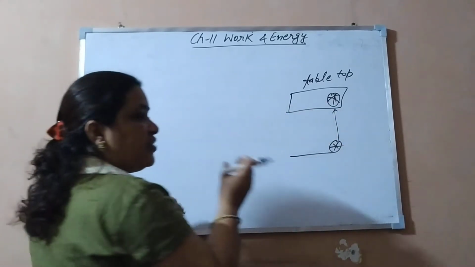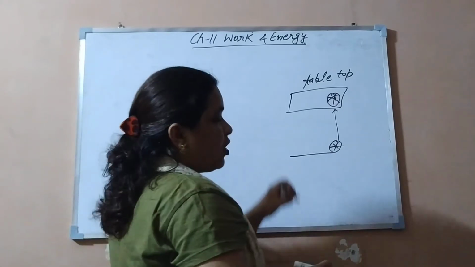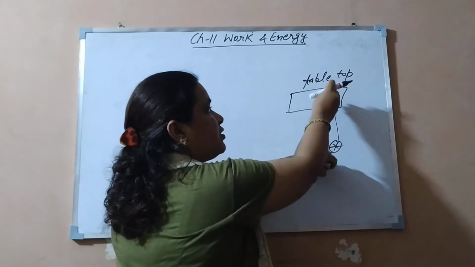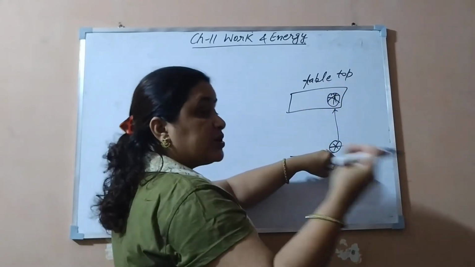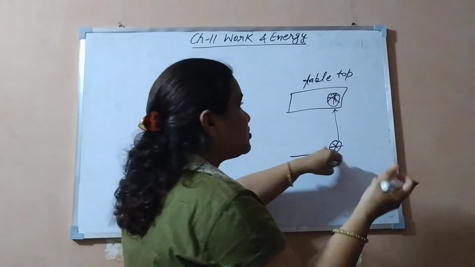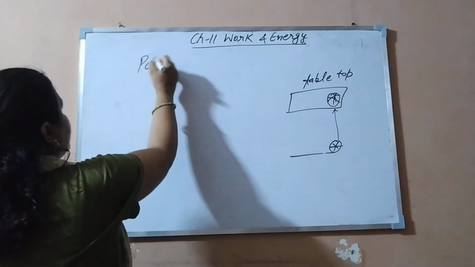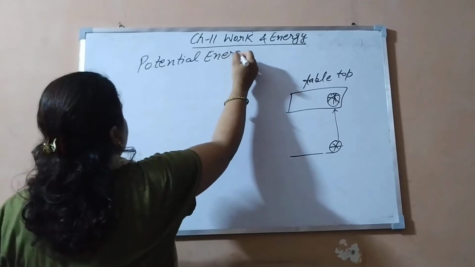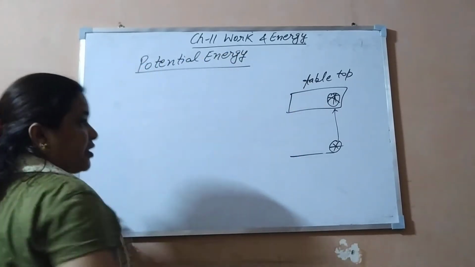So we have done some work, and this work done on the ball is stored in the ball. What name will we give to this stored energy? That is potential energy, meaning the stored energy in a body.